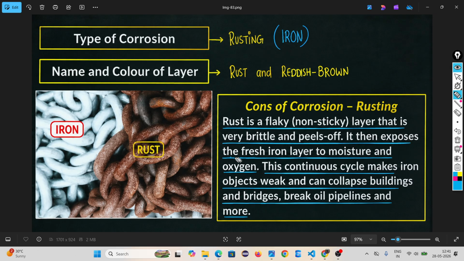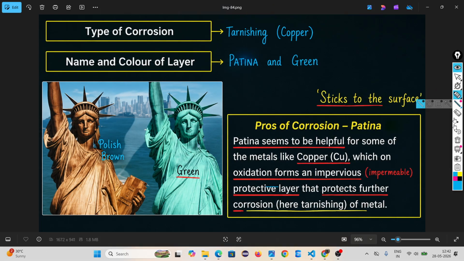It then exposes the fresh iron layer to moisture and oxygen. This continuous cycle makes iron objects weak and can collapse buildings and bridges, break oil pipelines and more. So iron reacts with oxygen and water, forming a flaky non-sticky layer called iron oxide or rust. Due to this our iron object becomes weak.